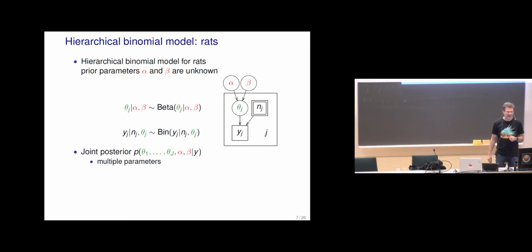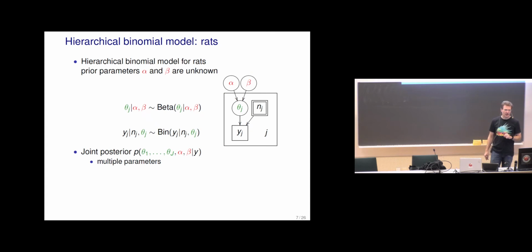The simple box around Yj tells that it's something which has been observed, so it's not unknown. Double box around Nj is that it was fixed by design, in a way that there was first decided how many rats to have in the experiment. That's a double box, and then observing how many of those got the tumor is just a single box.